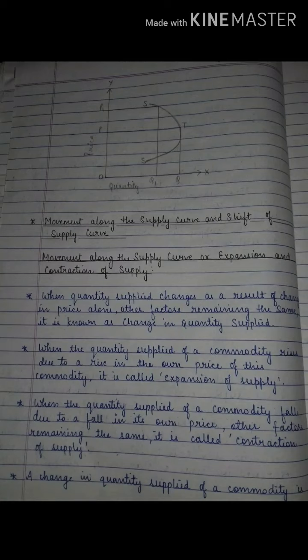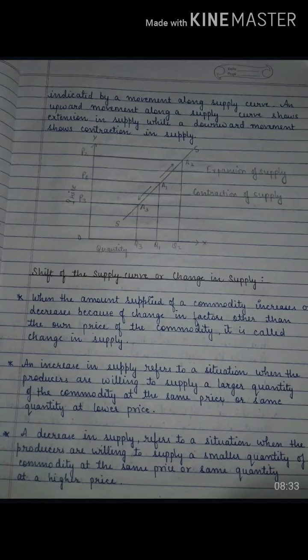Now when the quantity supplied of a commodity falls due to a fall in its own price, other factors remaining constant, then it is contraction of supply. A change in the quantity supplied of a commodity is indicated by a movement along the supply curve.